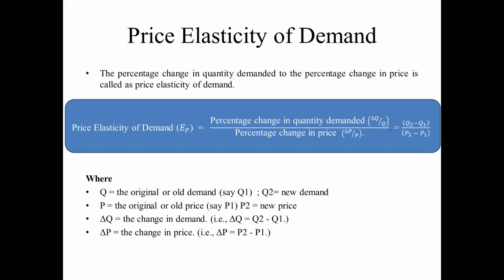It is represented by Q1, and after changing, the demand is represented by Q2, where P is the price. Before changing, it is represented by P1, and P2 is the price after changing. Delta Q is the change in demand, the difference between the old demand and new demand, and delta P is the change in price, the difference between the new price and old price.